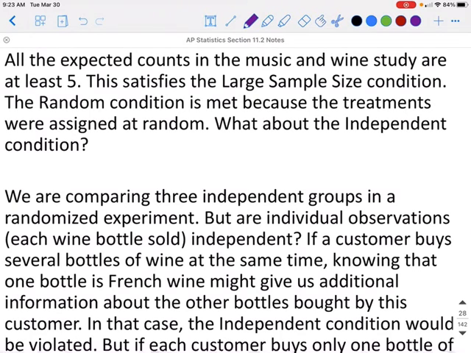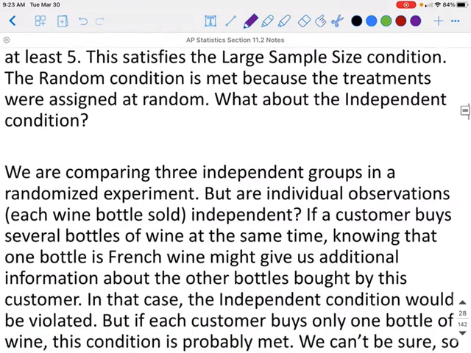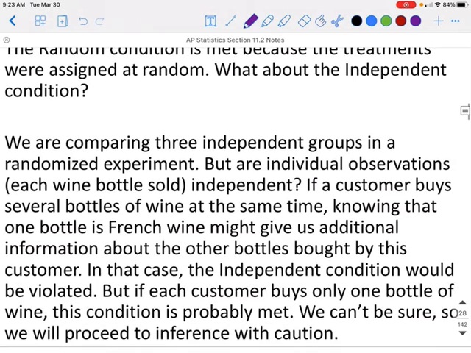All the expected counts in the music and wine study are at least 5. This satisfies the large sample size condition. The random condition is met because the treatments were assigned at random. What about the independent condition? We are comparing 3 independent groups in a randomized experiment, but our individual observations, each wine bottle that is sold, may not be independent.